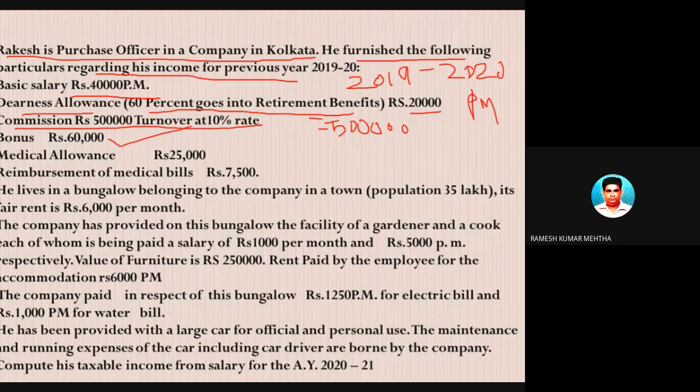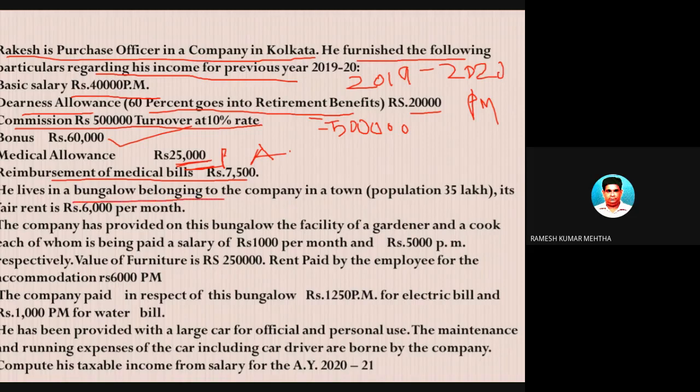Medical allowance, this is for the whole year. If nothing is mentioned with an amount, then it is per annum. Please remember that. Reimbursement of medical bills is 7,500 for the full year.